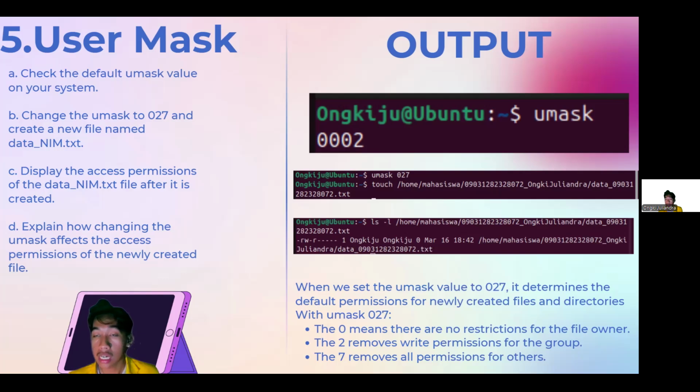Okay, so the next is the 2 in the 027 umask. The 2 removes write permission for the group. So now the group can only read the file. After that, the 7 in the 027 umask removes all permission for other users. So other users cannot read or write this file, except the file owner and the group.